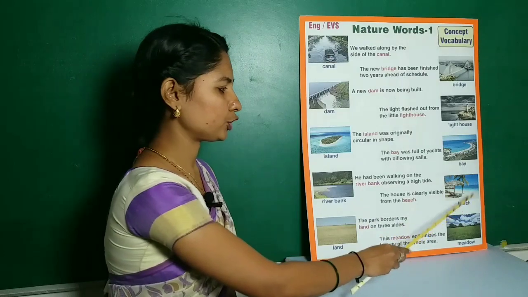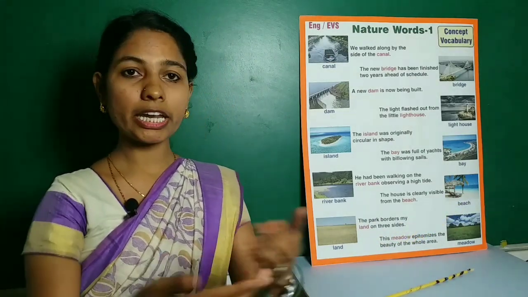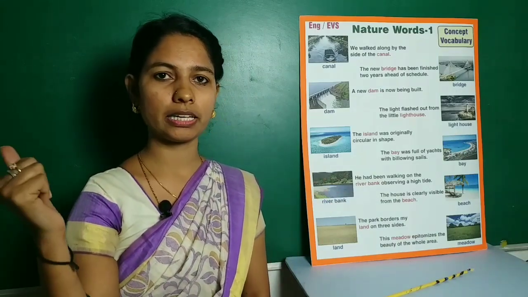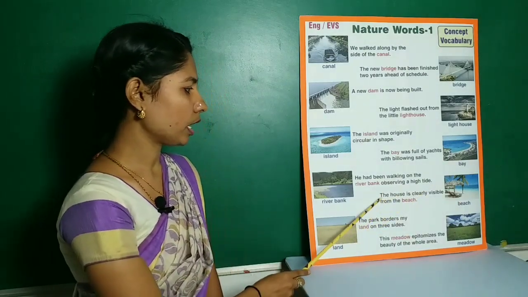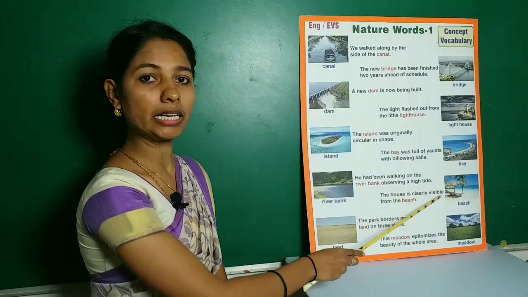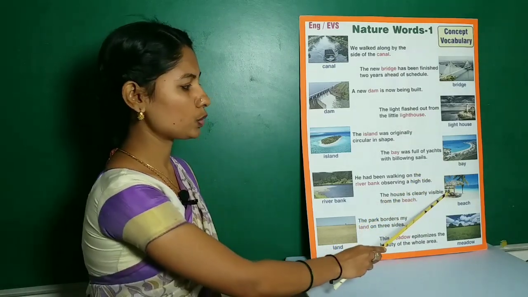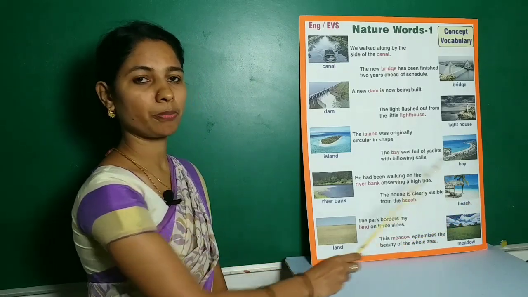Next, beach. Beach means an area of sand or small stones beside the sea. Example, the house is clearly visible from the beach.